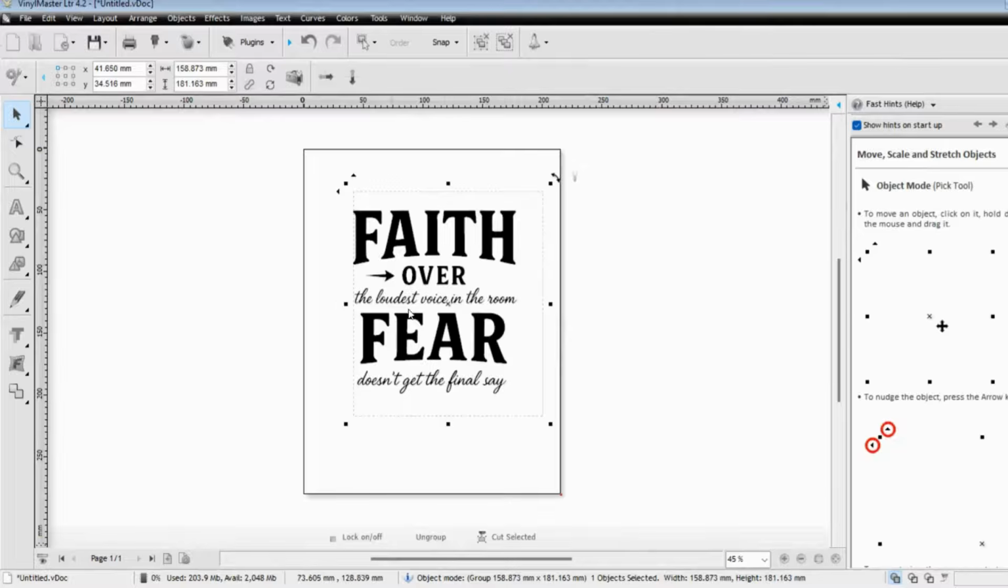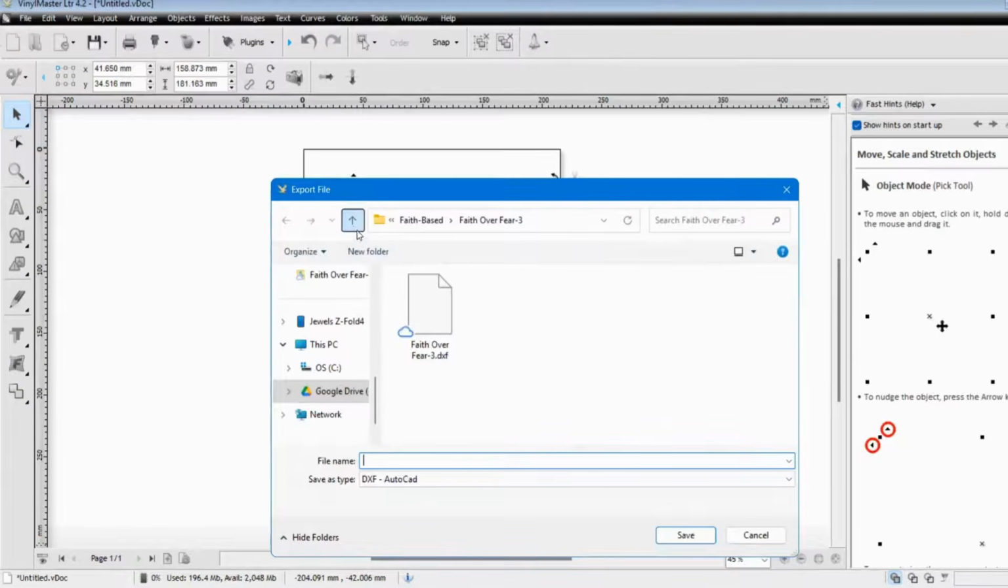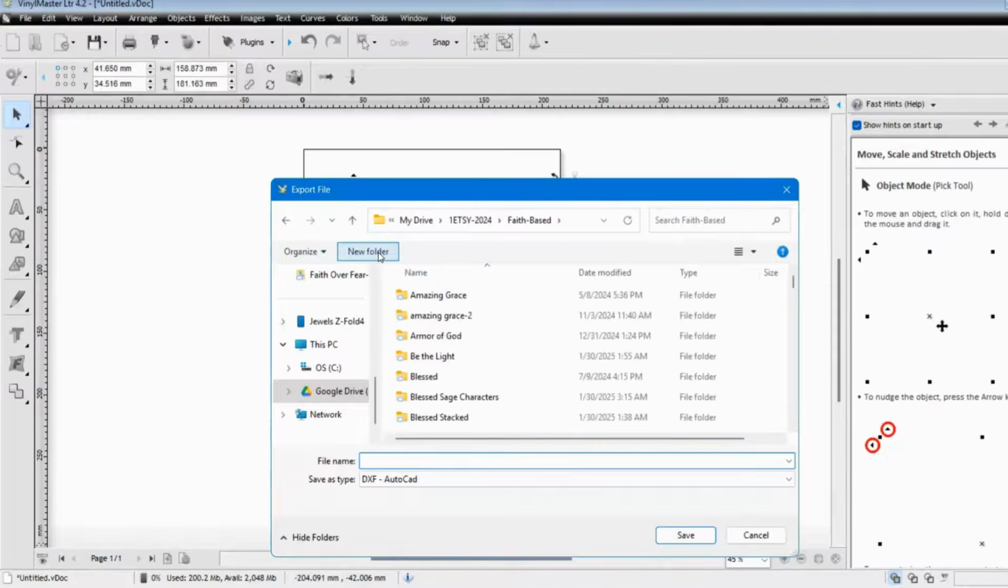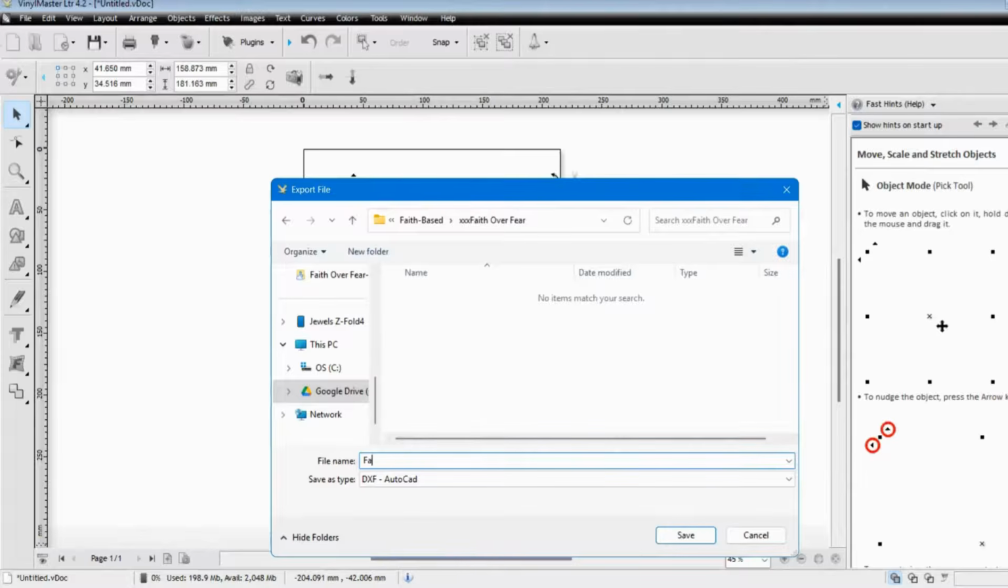Now comes the magic. You want to go ahead and hit file, always hit export the file. You don't want to save as or save, you want to hit export. So you hit file, export the file, and then you're just going to find a place wherever you want to save your image, right? Let me put some X marks here to make sure that I remember that this image is something I just created. And you want to name your file faith over fear.